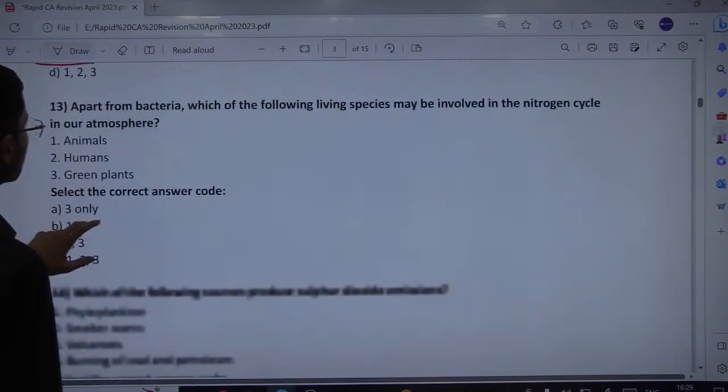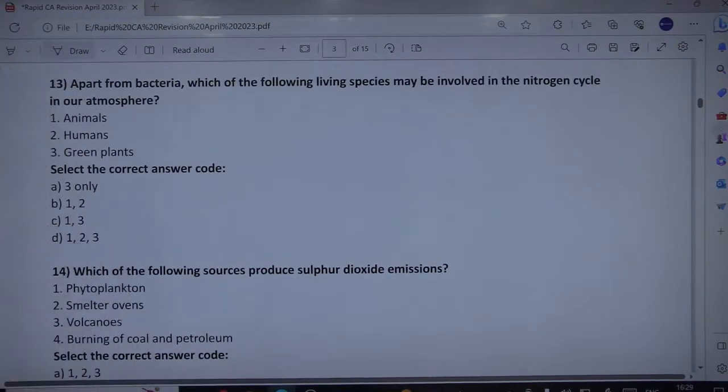Okay, apart from bacteria, which of the following living species may be involved in the nitrogen cycle in our atmosphere? So which among the following are involved in the nitrogen cycle, nitrogen fixation and all? So animals, humans and green plants, I think all of them, of course. Plants generally take up the nitrates and nitrites and convert them into amino acids, which are used to make further proteins. And these proteins and other complex compounds are subsequently consumed by animals.